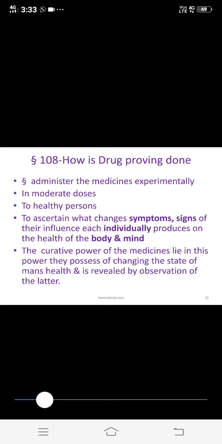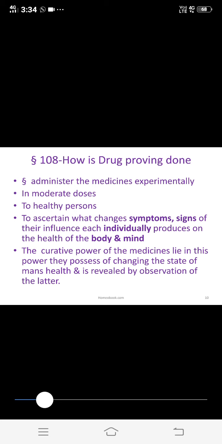When we give the same medicines to a sick person, by similarity the same power will work and that sick person gets cured by this power of changing the state of health of a man, which is revealed by the observation of the latter. So this is the aphorism, that is drug proving on healthy individuals. That is the ideal way of proving.